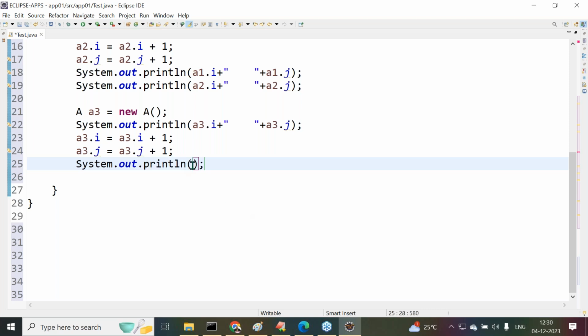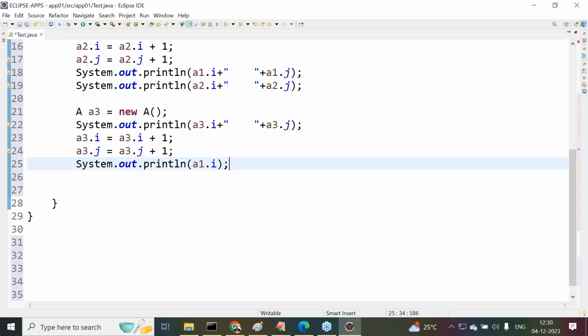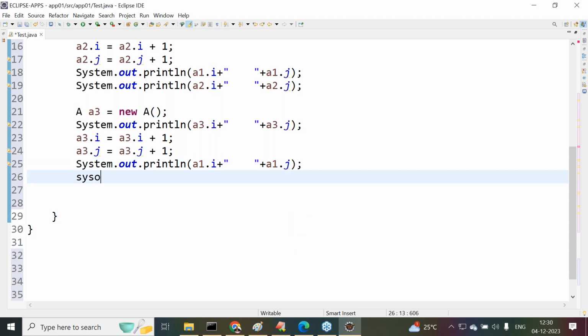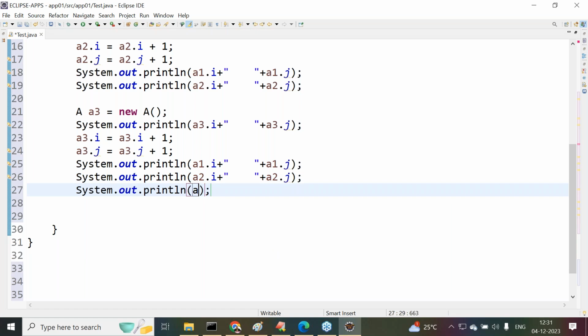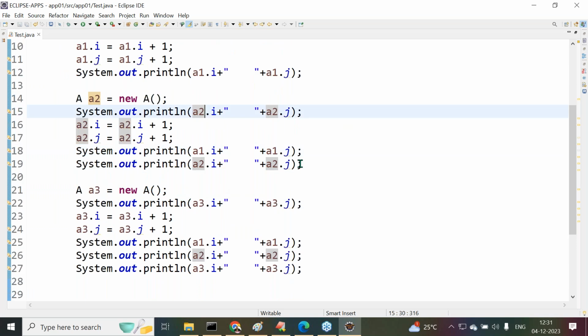For that purpose, I'm going to do a1.i plus space plus a1.j. Another one is System.out.println of a2.i plus space plus a2.j. Then after this, System.out.println of a3.i plus space a3.j. Now this is my total program. Oh, okay, a2.i space a2.j. That's okay. The program is completed totally.